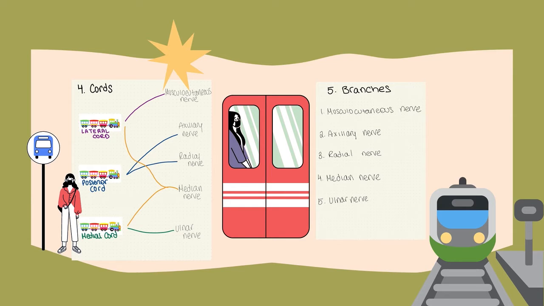Finally, the cords separate to form the five branches. A part of the lateral cord becomes the musculocutaneous nerve, another part of the lateral cord meets with a part of the medial cord to form the median nerve, one part of the posterior cord becomes the axillary nerve, while another part becomes the radial nerve. Finally, another part of the medial cord becomes the ulnar nerve.